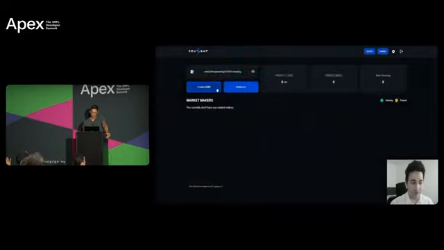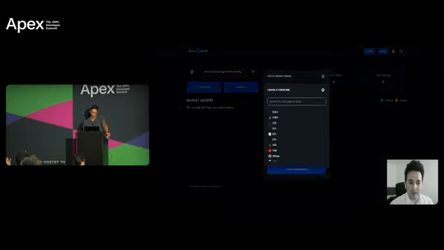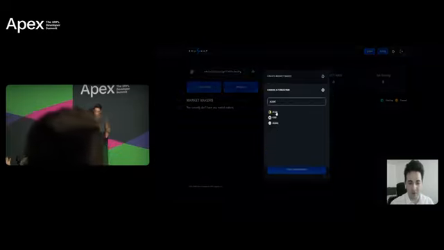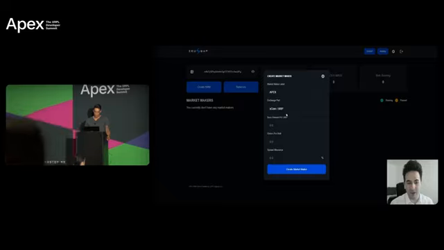So I'm going to click on create AMM, and now I can define any label. I'm going to call this one Apex. Then I can choose an exchange pair, and in this case, as mentioned before, I want to market make Xcoin. You can see now the exchange pair, with Xcoin as the base pair and XRP as the counter pair.